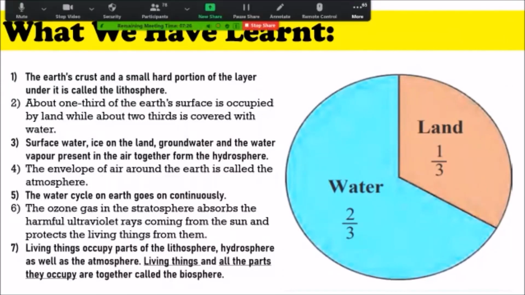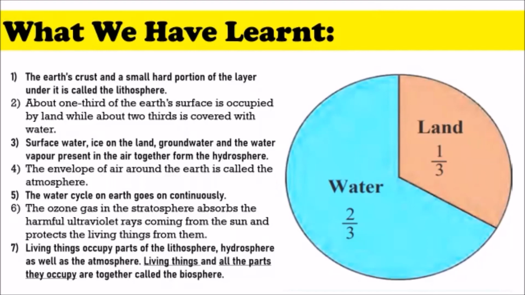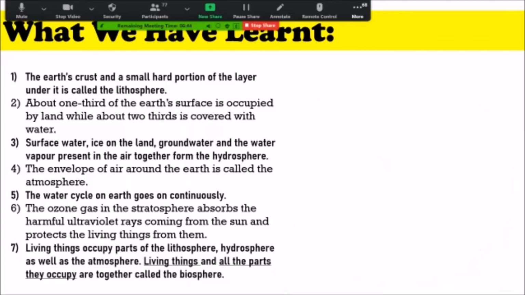Then we also saw surface water, ice on the land, groundwater, and water vapor present in the air together form the hydrosphere. So we have the surface water which we can see. Then we have the ice on land, in the cold regions. The groundwater has gone down, percolated inside the ground, and the water vapor is present in the air. All these together form your hydrosphere, which means water in whatever form is your hydrosphere. Next, the envelope of air around the earth.